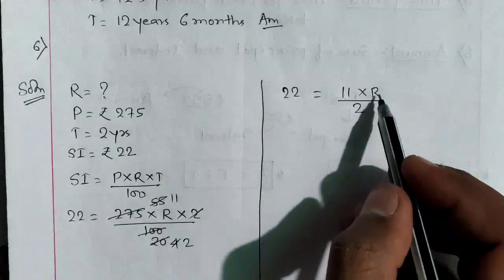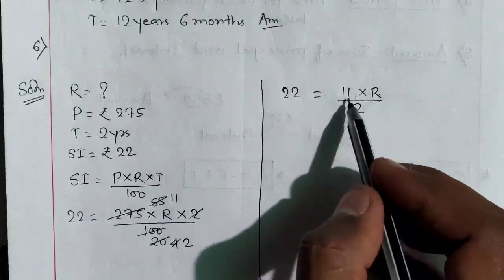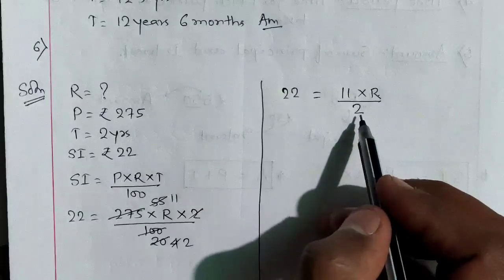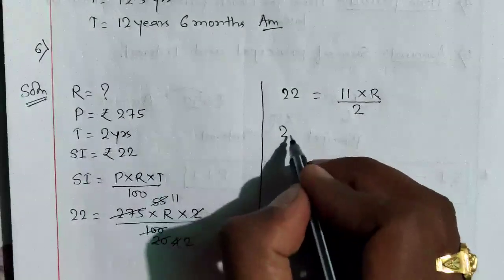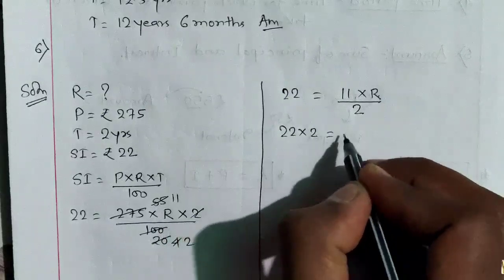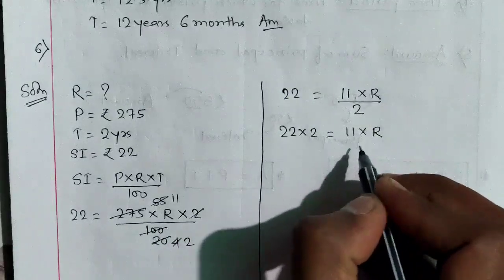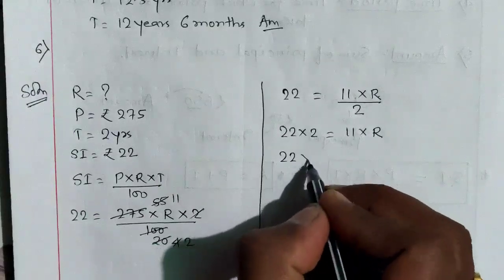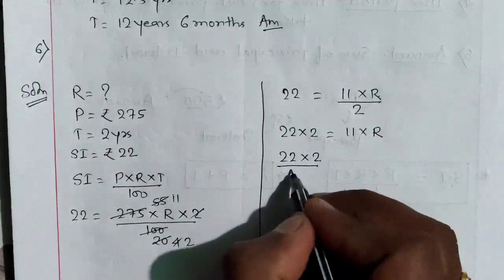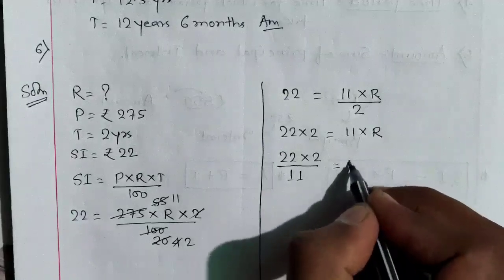We have to calculate the value of r, so we have to remove this 11 and 2 one by one. First we are going to remove 2. 2 here is in division. When it comes this side, it will become multiplication, is equal to 11 into r. Now we have to remove 11. When 11 comes this side, it will be in division. Since it is in multiplication, divided by 11 is equal to r.